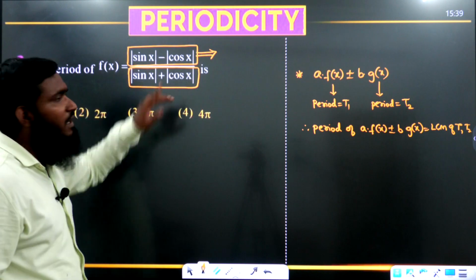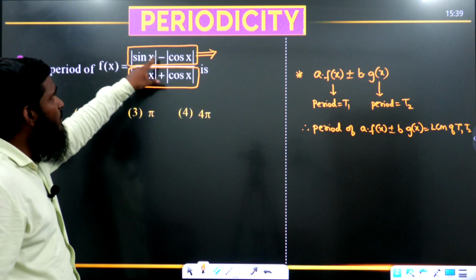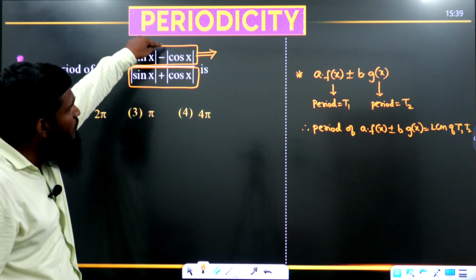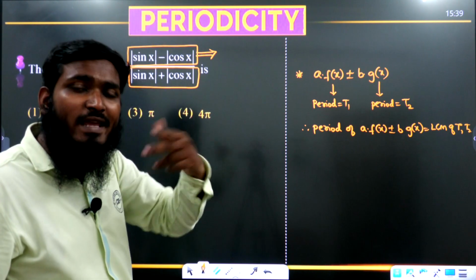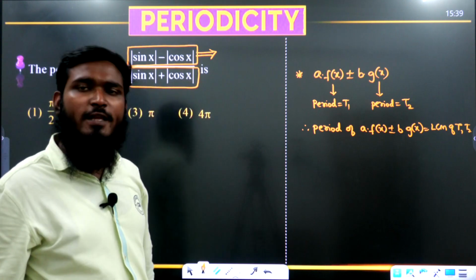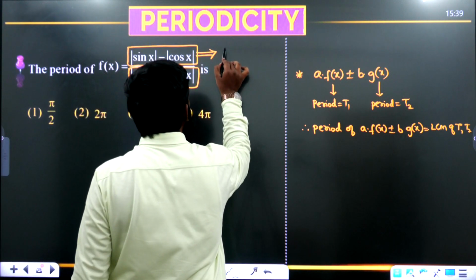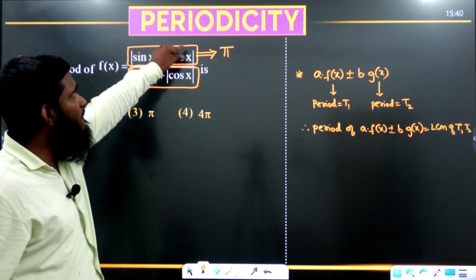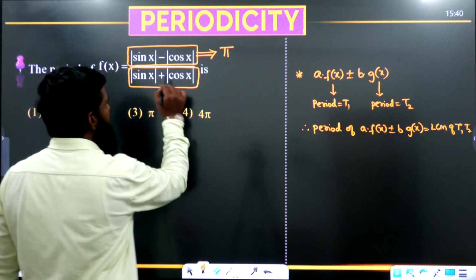Now according to this function, we are having a combination. In that combination, what have we taken? A value and B value. A value is equal to 1, B value is equal to minus 1. So A will be equal to B, or A is not equal to B we are having. A is not equal to B. If A is not equal to B, we have to take the answer as what? Pi. For this complete part, I am done with the period. Period is equal to what we are getting? Pi.